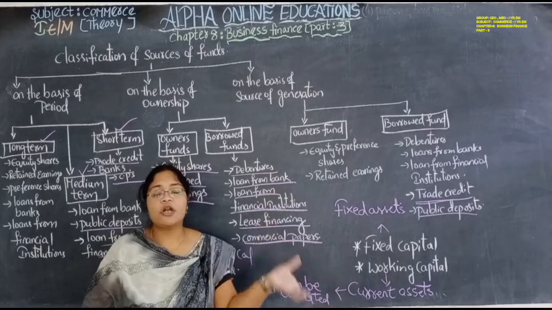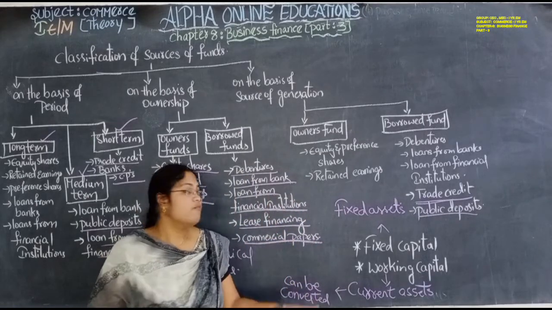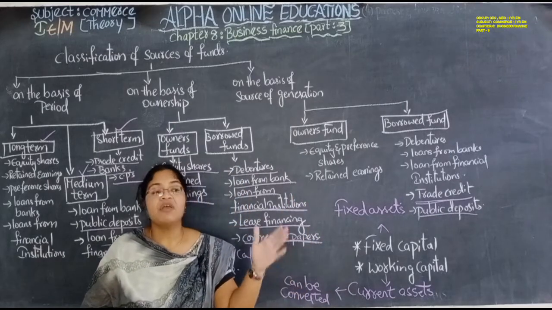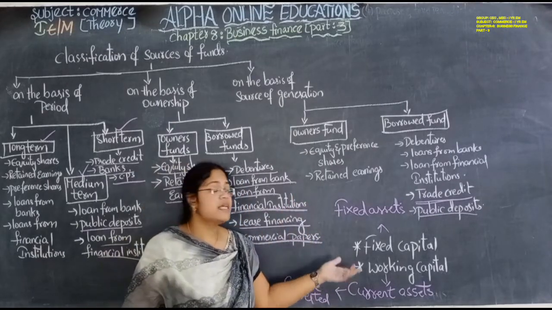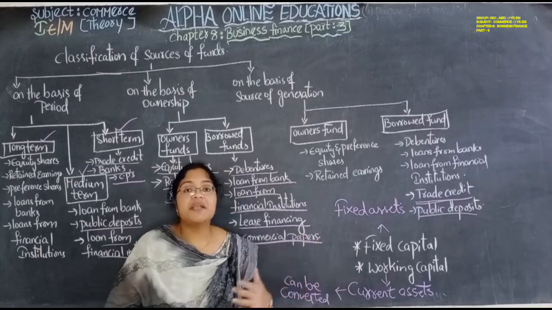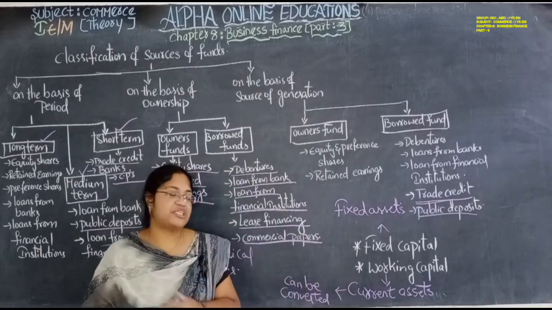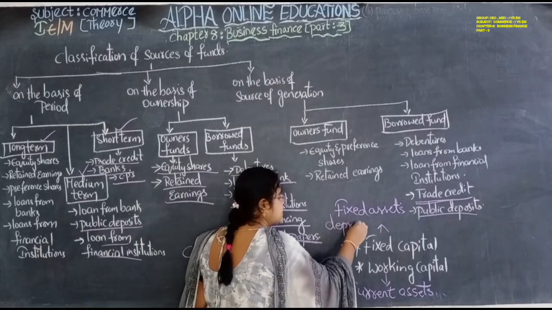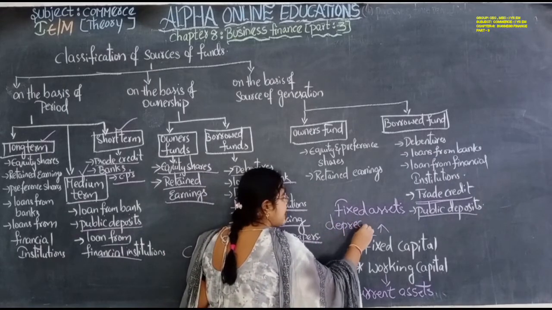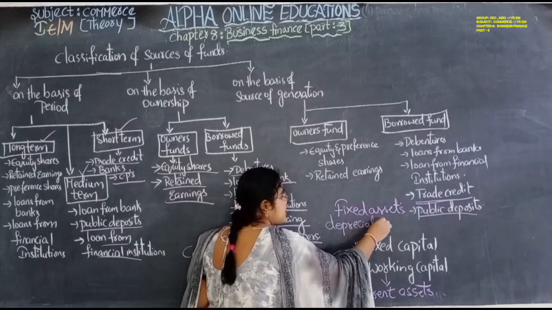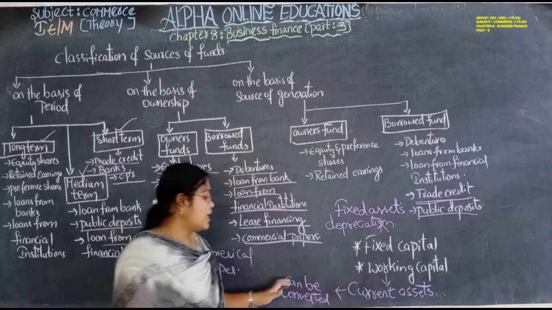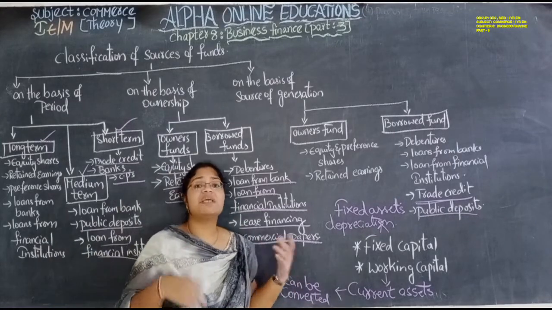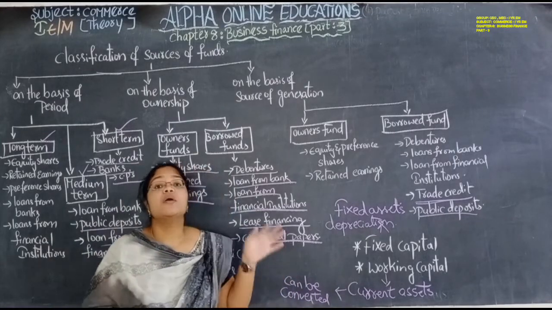We do not purchase the fixed assets daily, right? We purchase the fixed assets only once and we use them. When we use those assets, the value of the asset decreases. That is known as depreciation, meaning the decrease in the value of the asset. In case of current assets there is no depreciation because they can be easily converted into cash.